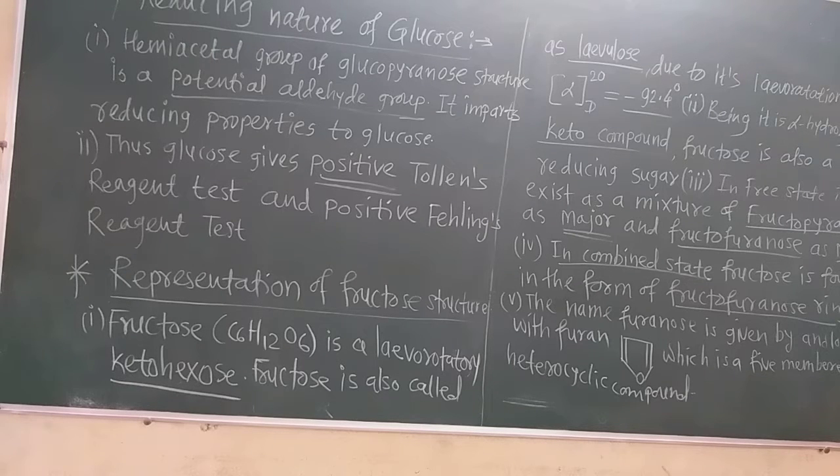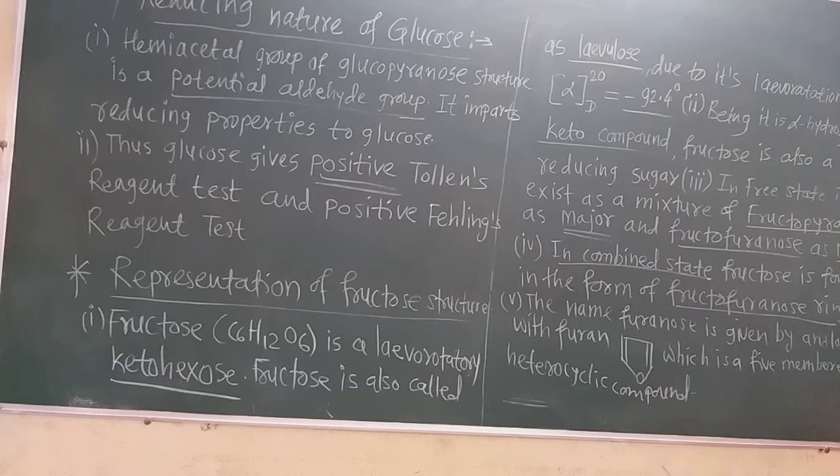Glucose has an aldehyde group, and in that aldehyde group there is a hydrogen atom directly attached to the carbonyl carbon, and due to that hydrogen, glucose is a reducing sugar.